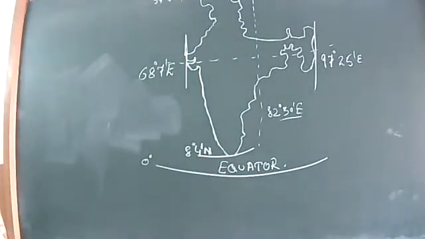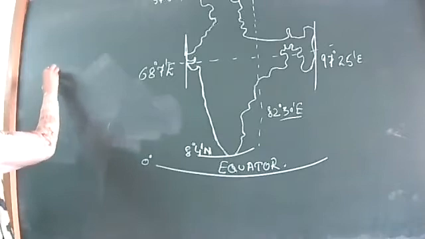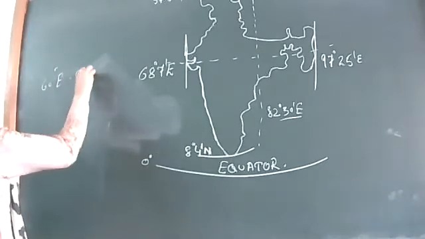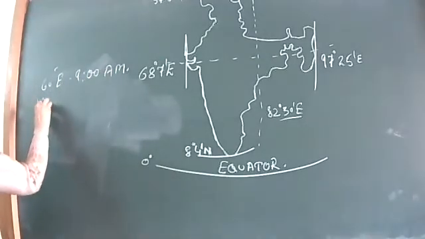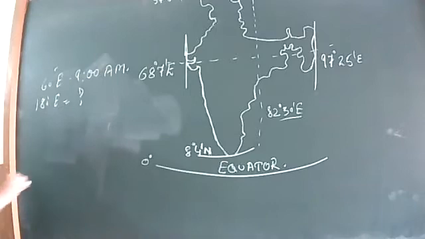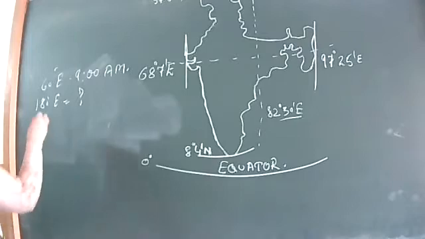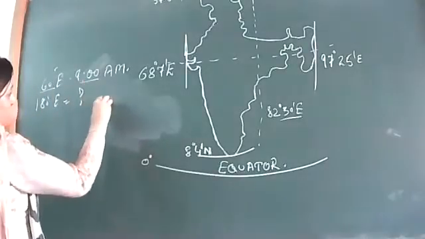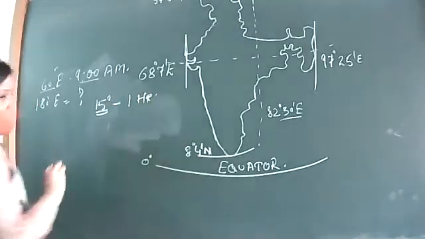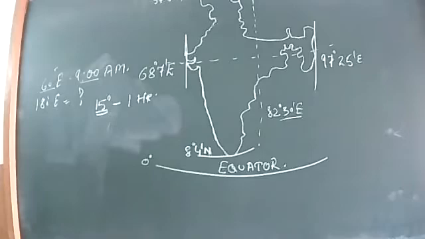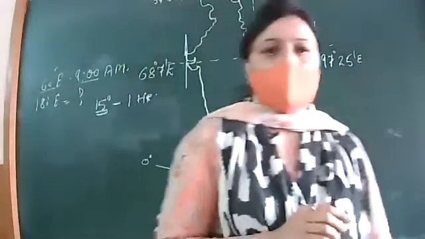Okay, 60 degree east, timing is 9 a.m. 180 degree east, timing is how much? 60 to 180, how many degrees? 60, simple. Our difference is according to 15 degrees. 15 degrees equal to 1 hour. Am I right?